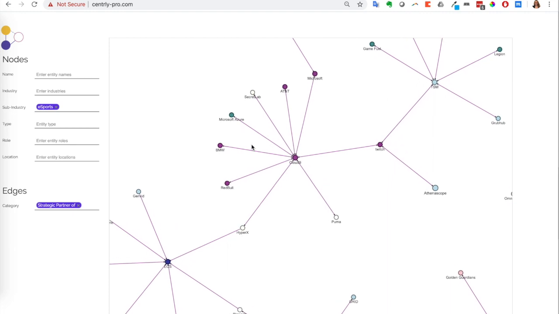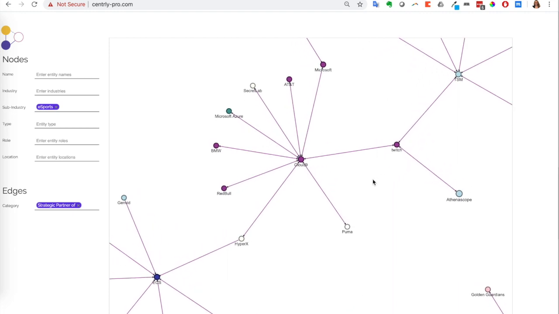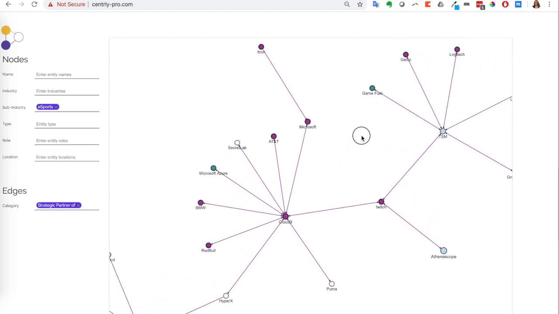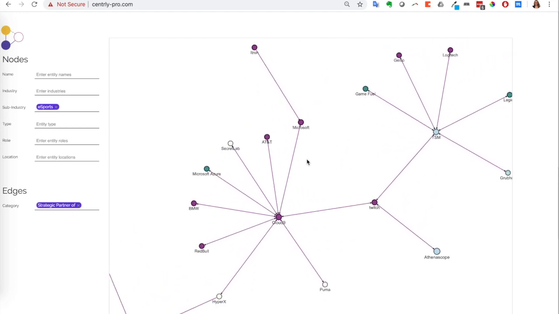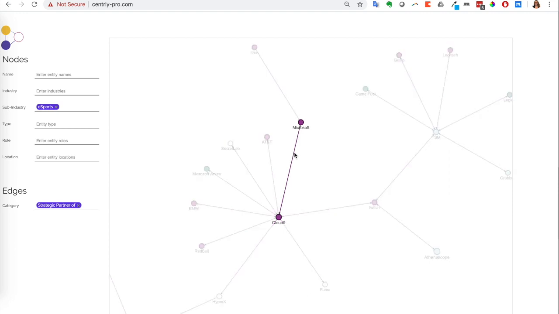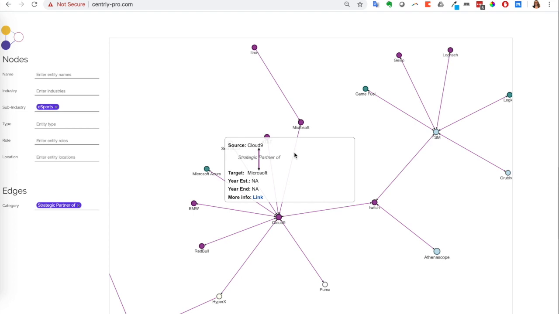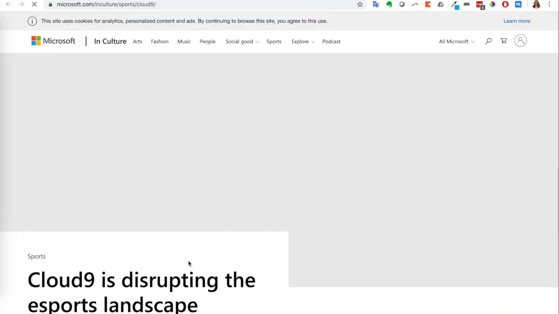and this would be a fairly time-consuming process, typically stored in my mind or in an Excel sheet. But this actually gives you so much more context. So scanning this and applying the knowledge that I already have, it's interesting to see that Cloud9, which is a competitor for one of the companies that we worked with, actually has Microsoft as a strategic partner, something that they had not known before.